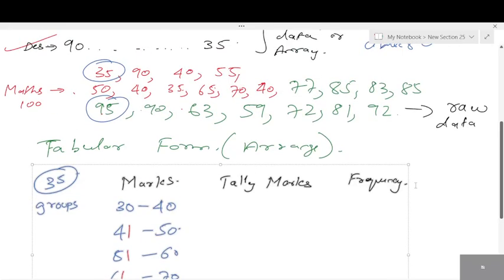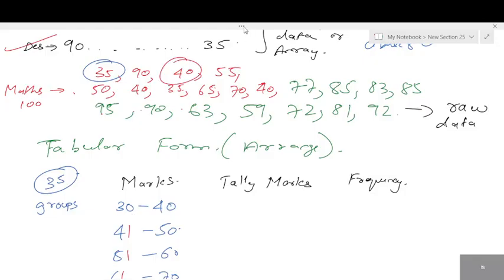Now 30 to 40. Look at all this data and tell me, from 30 to 40, what are the numbers given? 35. Next, it should be from 30 to 40. 35 is 1, 40. Next, again 40, 35. Next, again we have 40. That's it, right? So from 30 to 40, how many numbers are present? The frequency will be 5 here. How many times it is present from 30 to 40? The frequency is 5 students.